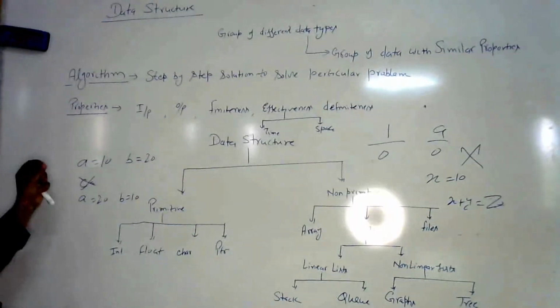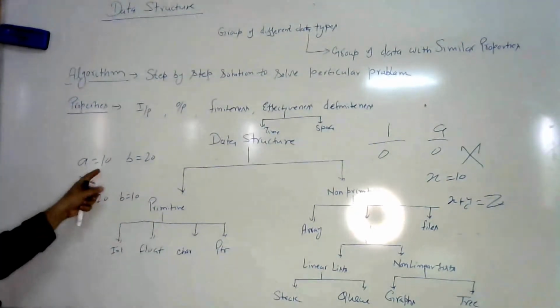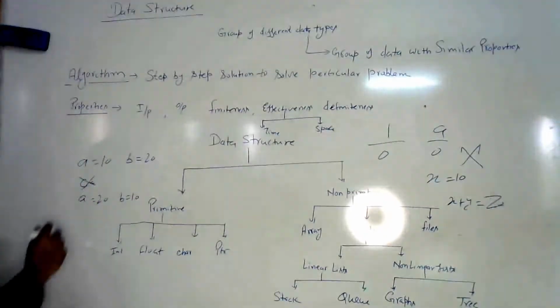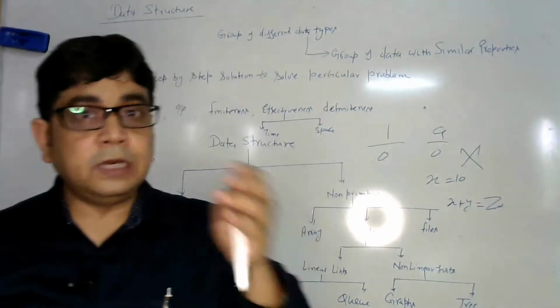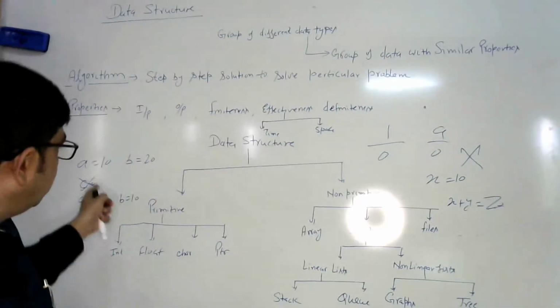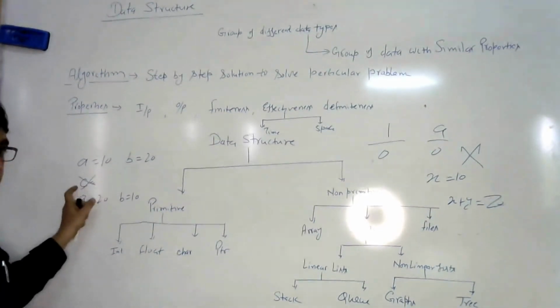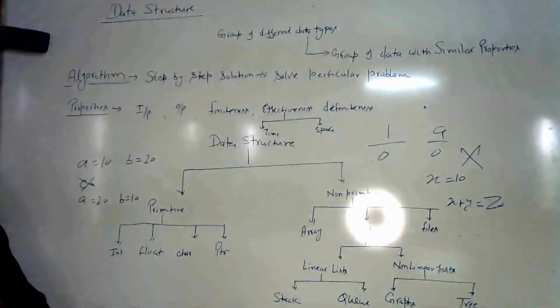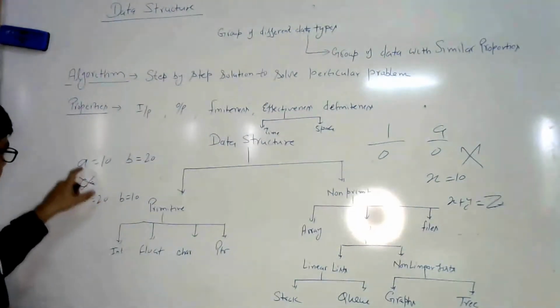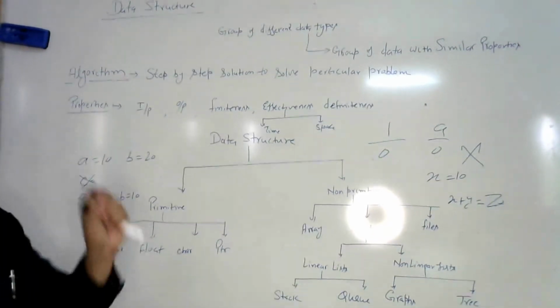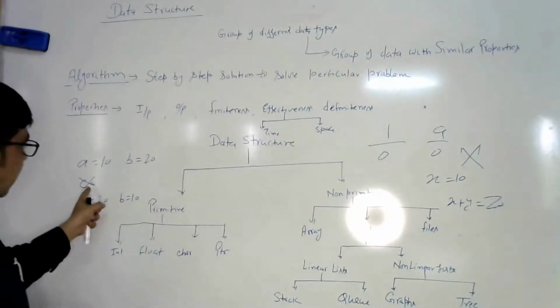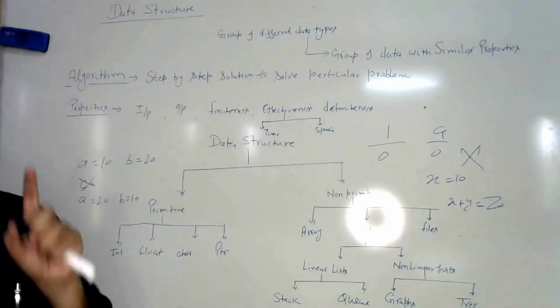So the time and space requirement of the algorithm that is not using any third variable will be less as compared to the algorithm that is using the third variable c, because it needs to process more variables. So time requirement will be more, and we are using more variables, that is why space requirement will be more.